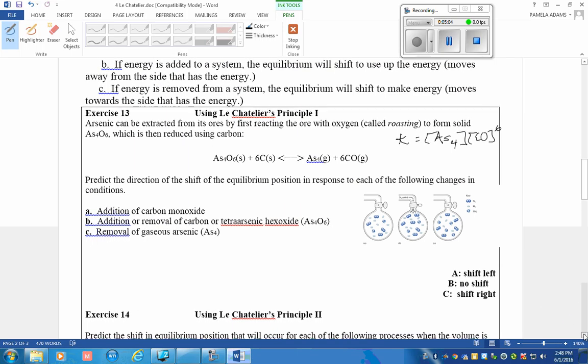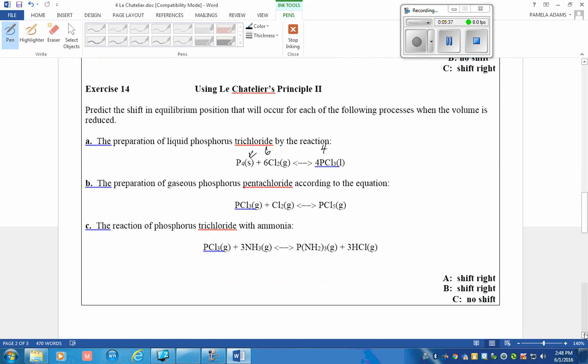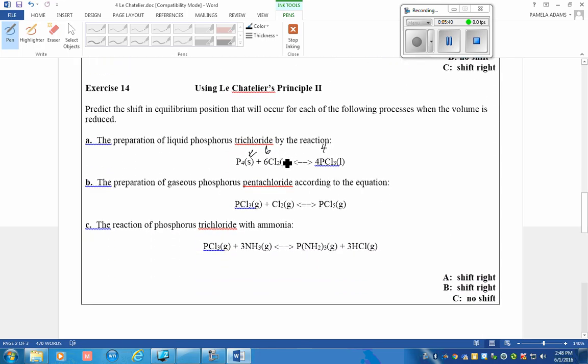Let's look at another exercise. Predict the shift in equilibrium that will occur for each of the following processes when the volume is reduced. On this side, we have 6 moles of gaseous reactants. This is a solid. And on this side, we have 4 of a liquid. So when we change the volume, we will shift to the right, to the side that has the fewest number of moles.